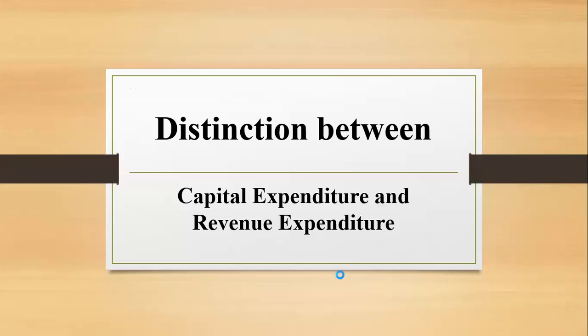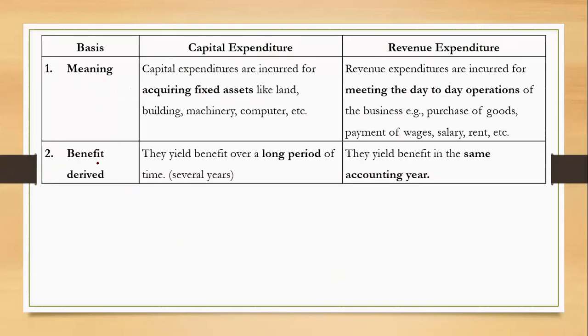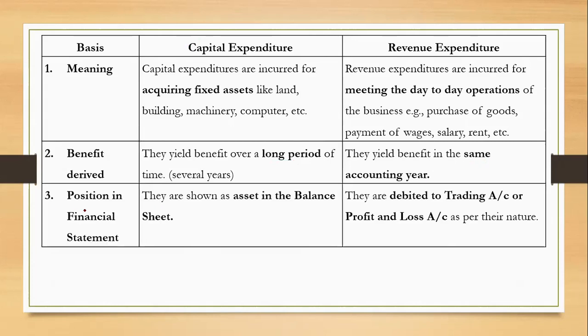Very simple, very easy. First one is meaning. The basic meaning of a capital expenditure is the amount spent for acquiring fixed assets, whereas revenue expenditure is the amount that we spend for meeting day-to-day operations of the business. Benefit derived: with capital expenditure, the benefit is derived by the business entity over a long period of time, but for revenue expenditure, it is the same accounting year.